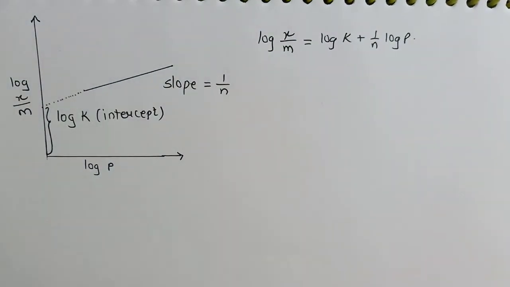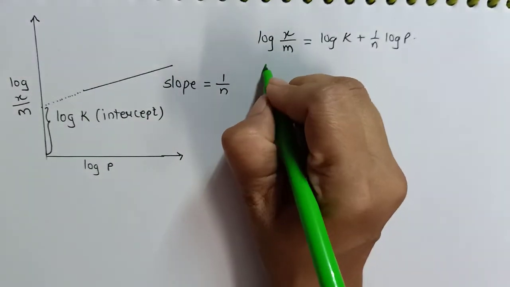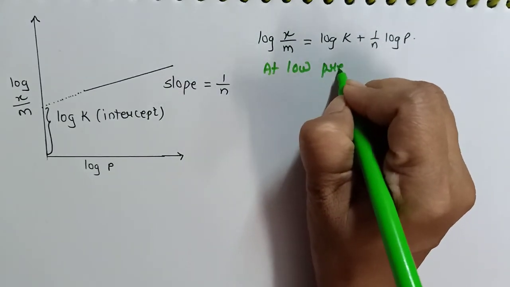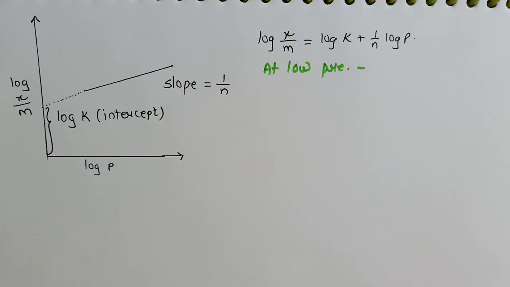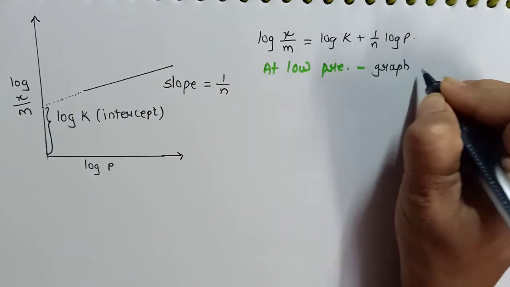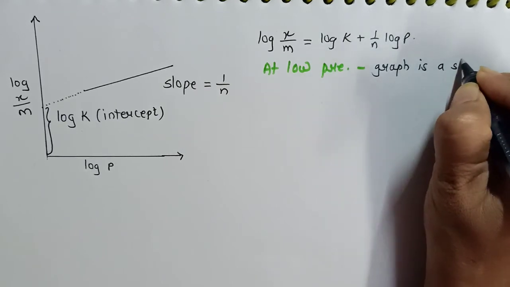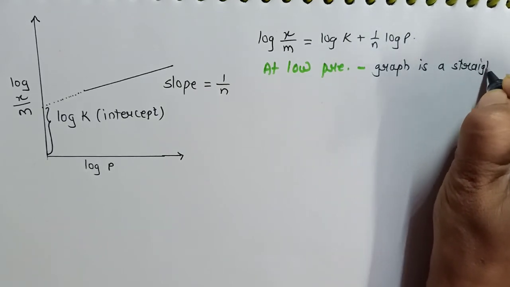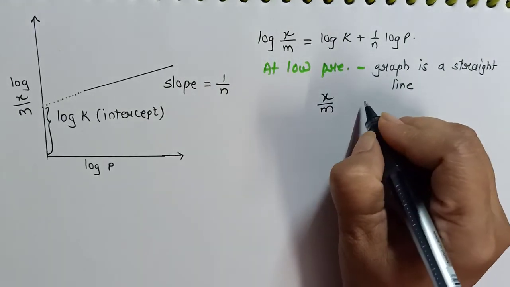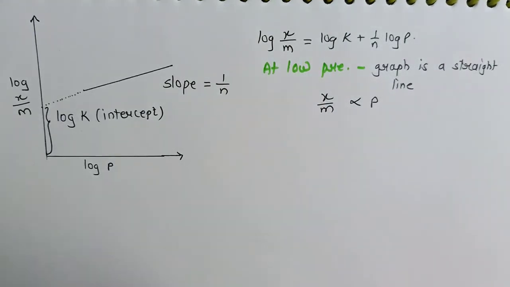Now we have to study this at different pressures. Let us study what happens at low pressure. At low pressure, the graph is almost a straight line, indicating that x by m is directly proportional to p.